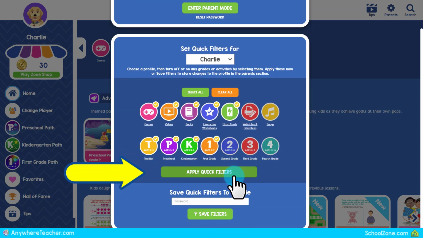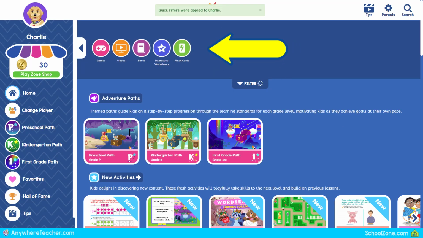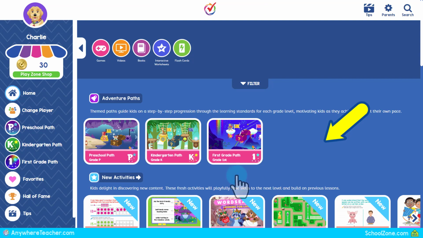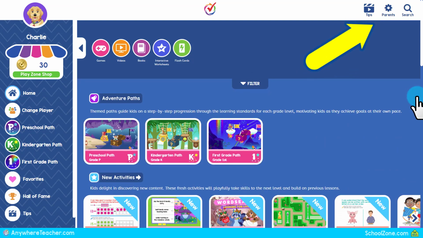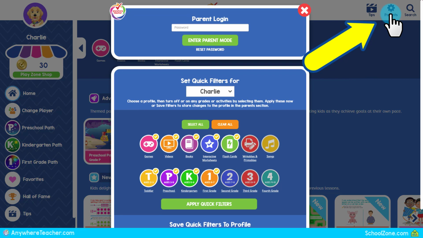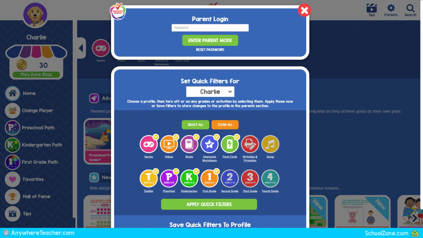Apply these selections. When you set Quick Filters, they limit what your child sees, but they will still be able to choose favorite activities, characters, and subjects. The activities displayed follow the Quick Filters you have set. You can change the Quick Filters setting anytime to quickly customize your child's learning experience.